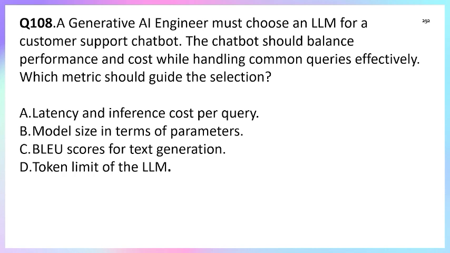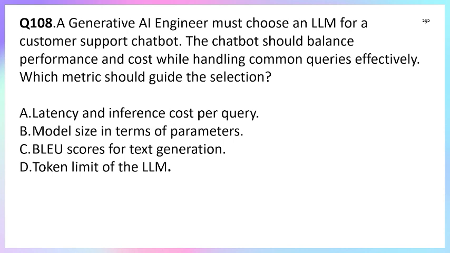Question number 108. A generative AI engineer must choose an LLM for a customer support chatbot. The chatbot should balance performance and cost while handling common queries effectively. Which metrics should guide the selection? Option A, latency and inference cost per query. Option B, model size in terms of parameters. Option C, BLEU score for text generation. Option D, token limits of the LLM.